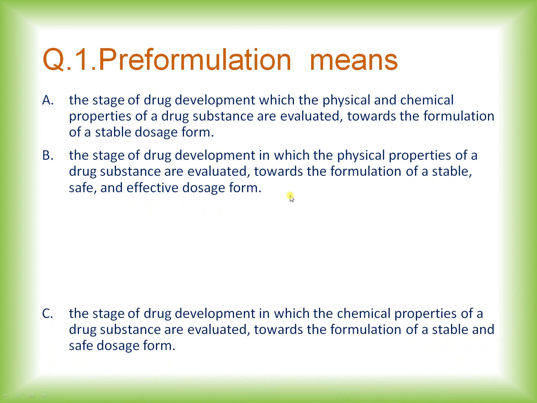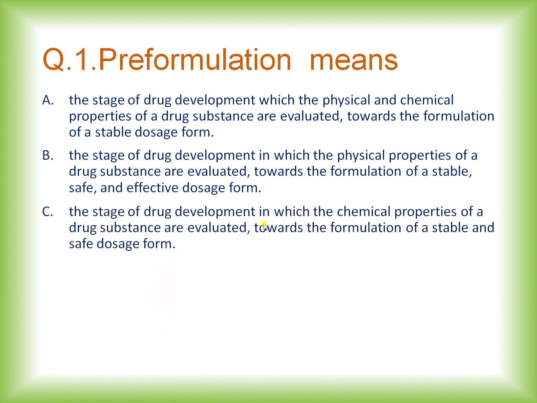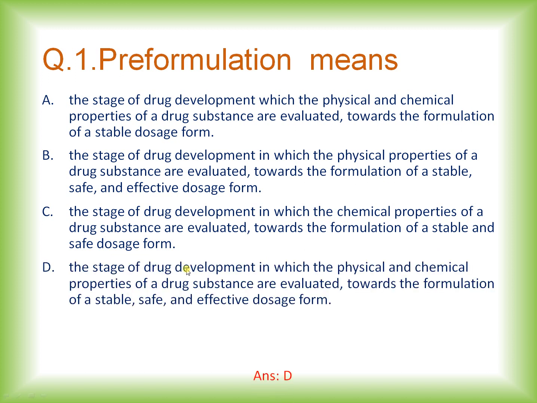Option C. The stage of drug development in which the chemical properties of a drug substance are evaluated towards the formulation of a stable and safe dosage form. Option D. The stage of drug development in which the physical and chemical properties of drug substance are evaluated towards the formulation of a stable, safe and effective dosage form. And the right answer is option D.